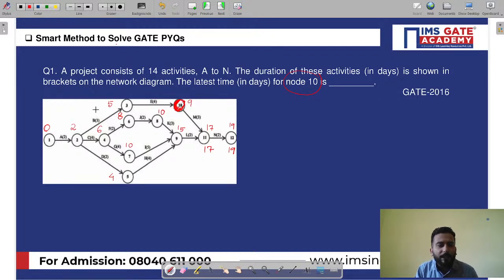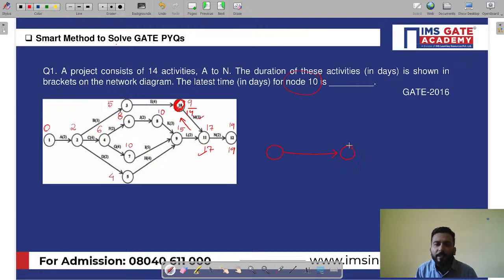So I will not consider all these events for solving this question. I will straight away go to this path. So see, here it is 17, here it is activity, time duration is 3. So 17 minus 3, here it will be 14. So my dear friends, if I just take out this activity M, here it is what?